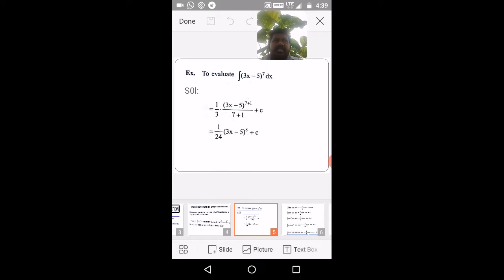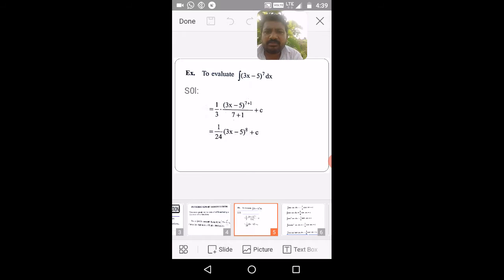Then the resultant integral is the integration of t power 7 dt by 3. 1 by 3 is a constant, so take the 1 by 3 before the integral symbol. The remaining thing is 1 by 3 times the integration of t power 7 dt, that is 1 by 3 into t power 8 by 8 plus c, so t power 8 by 24 plus c. Again substitute this t in terms of x, and you get (3x minus 5) whole power 8 by 24 plus c.